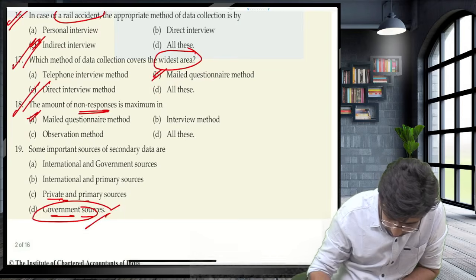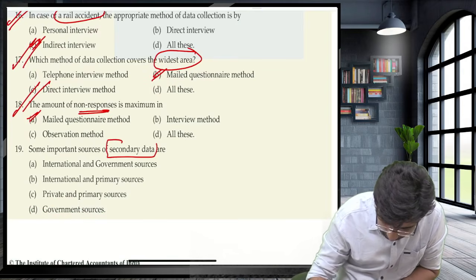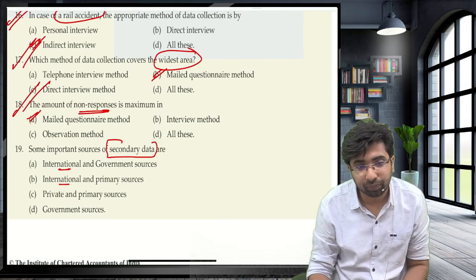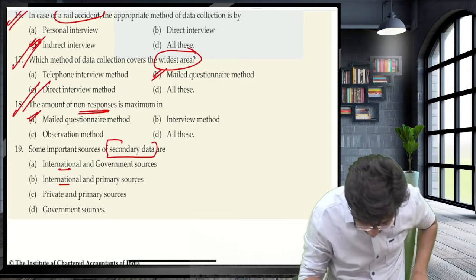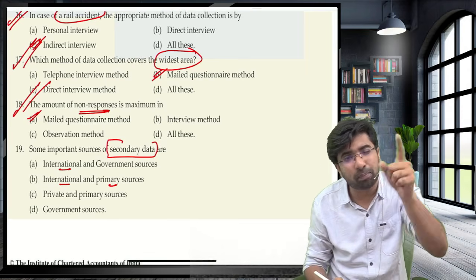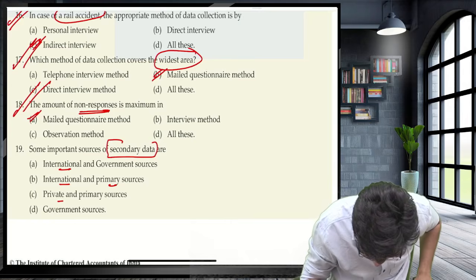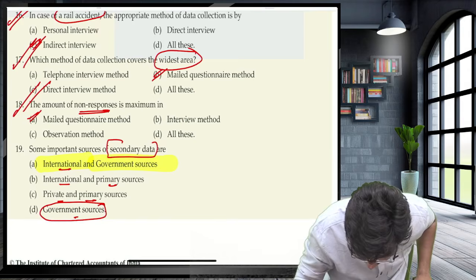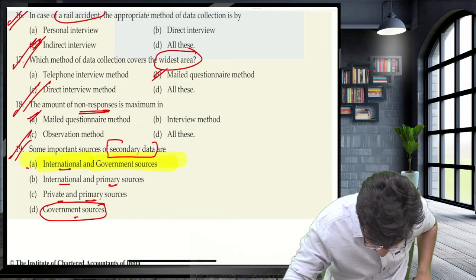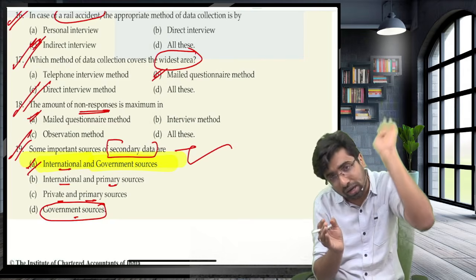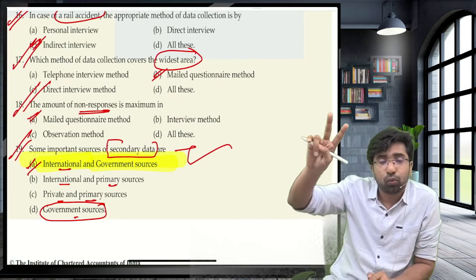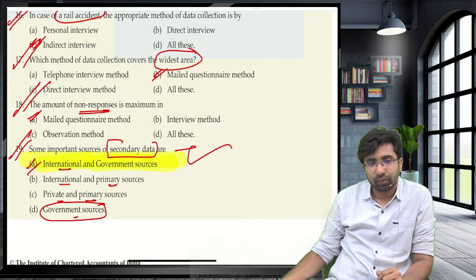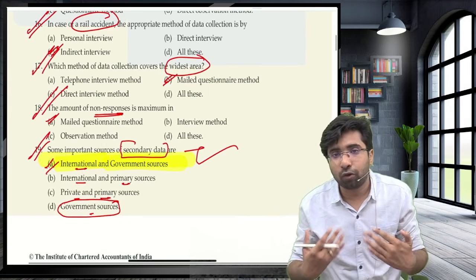Some important sources of collecting the secondary data, guys. International and primary, which one is the best combination? International and government. See, international and primary, no. International is good, but primary is not suggested to be important. Again, private and primary, no. Government sources and loan is not a source. So, guys, which one is important? International and government. Now see, this was a challenging question, but you cracked it because all are good, but we give importance to both. Two things, international and government. Guys, are you able to get confidence while solving these questions?